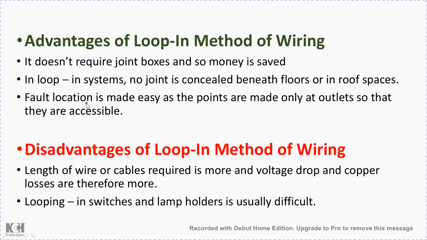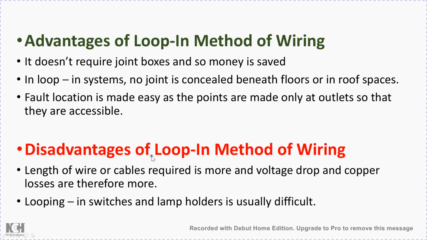The fault location will be accessible only in the switchboard box, because the exposed conductors are available only within the switchboard box. If any fault occurs, we just have to open the switchboard and look for the fault, and it is very easy to access the entire circuit from the switchboard. That is the main advantage of the loop-in system.